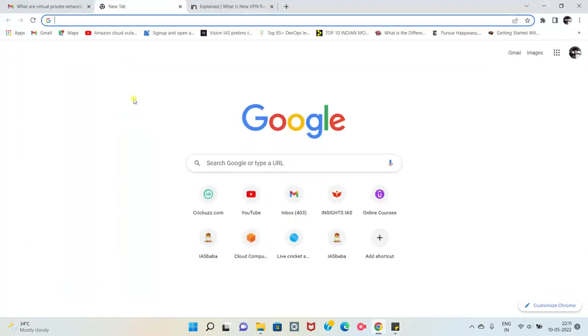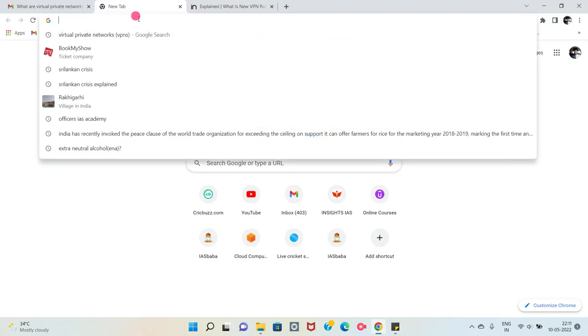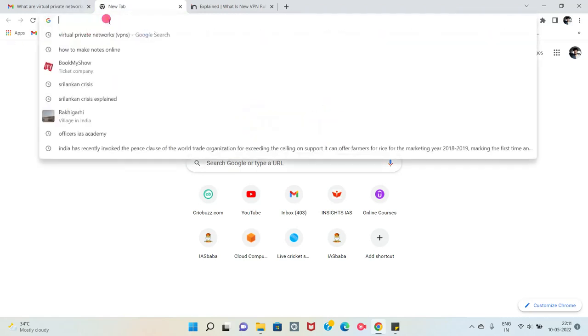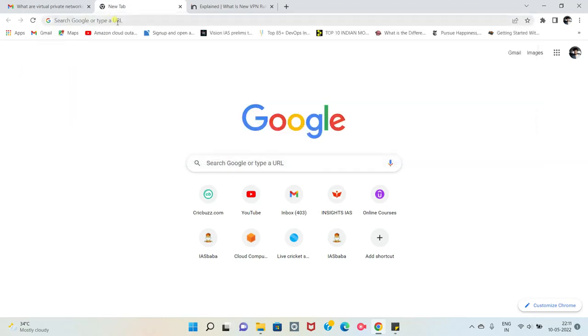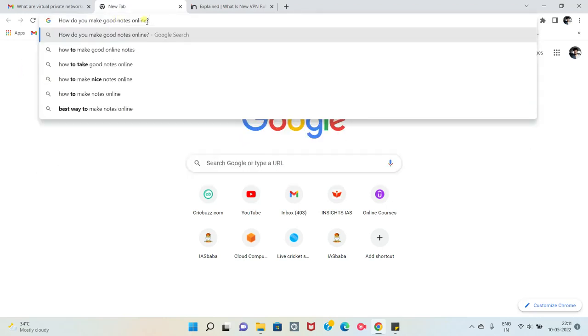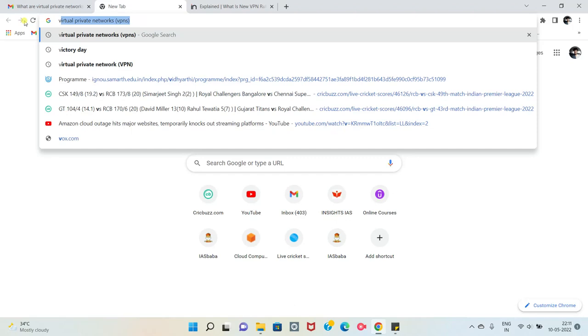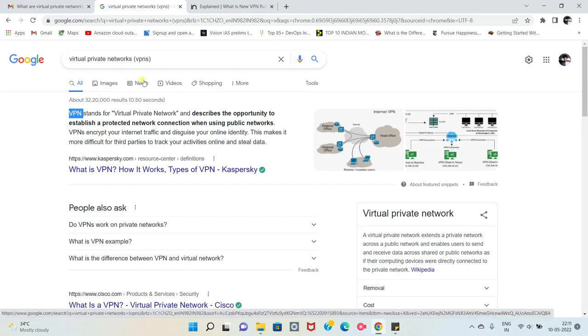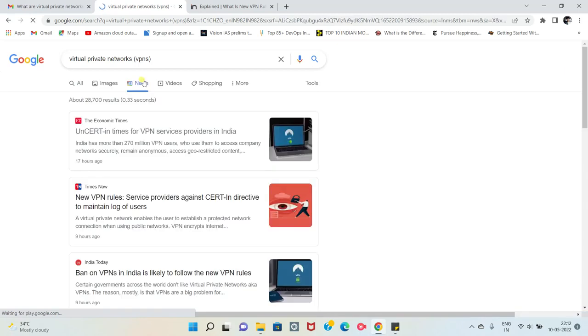I got to know that there are a few things going on in the world. If an issue is in the news, and I have to understand the issue, I have to read it, right? So first, I got to know that there's something called virtual private network, VPN. This virtual private network is in the news. It's been in the news for the last one or two months, and even yesterday I think it was in the news.